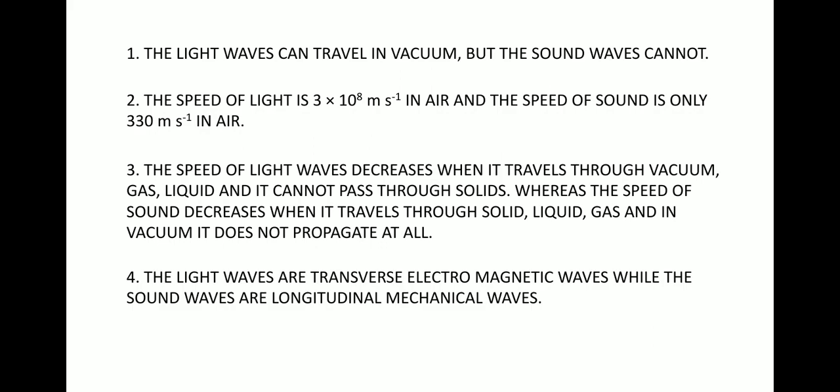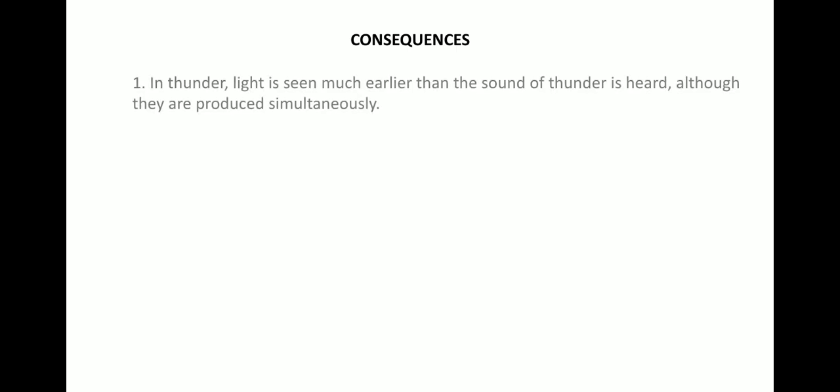All right. So if light has a much greater velocity compared to the speed of sound, then what are the consequences? What are the consequences that we can see physically? Number one is, in thunder, light is seen much earlier than the sound of thunder is heard. So the flash of light that we see first, then later on, after a few seconds, we can hear the sound of thunder, isn't it? Even though both the sound and light are produced simultaneously when the thunder strikes. So this is number one.